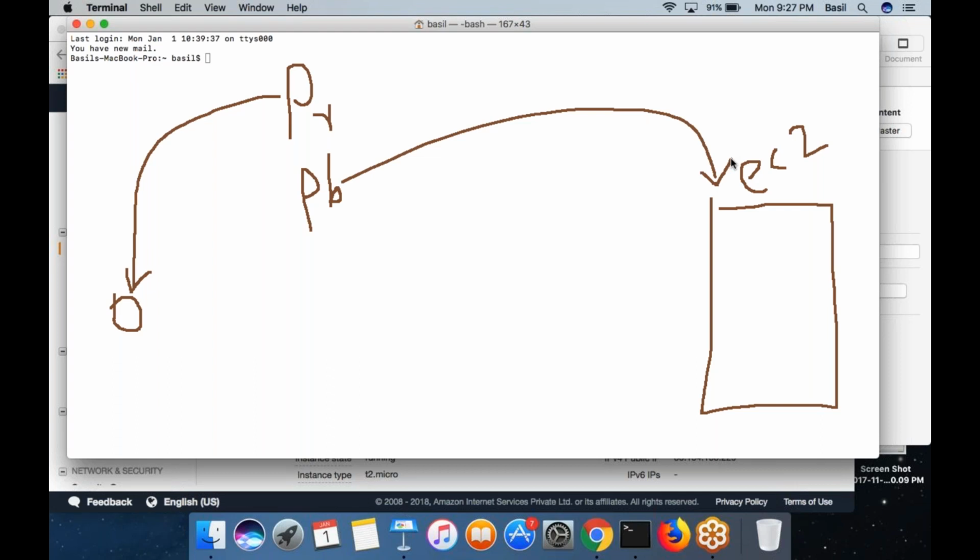So what actually happens is when you open your putty in your laptop, you use the private key inside your putty, then you will try to connect to the remote machine.